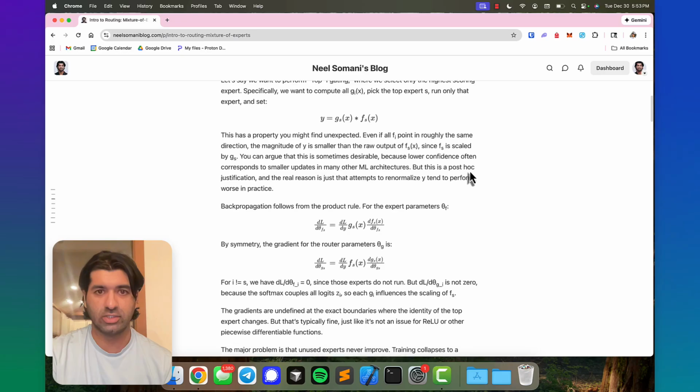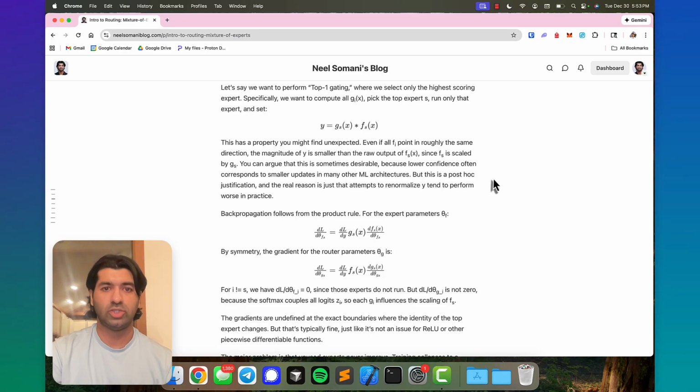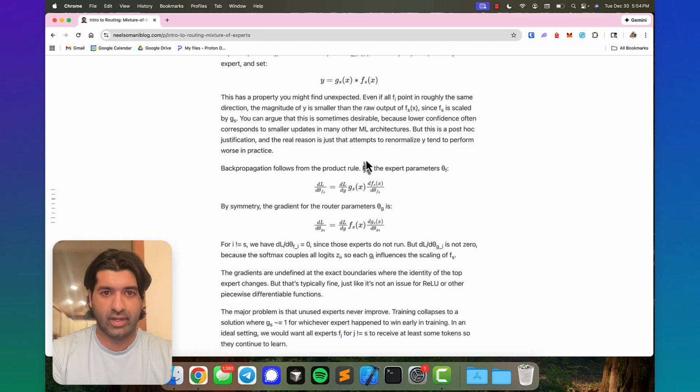We have a couple of functions. We have g and f. g is a single vector with probabilities for each entry, and f is a set of vectors. Each f sub i is its own vector. So this is how we compute those gradients.